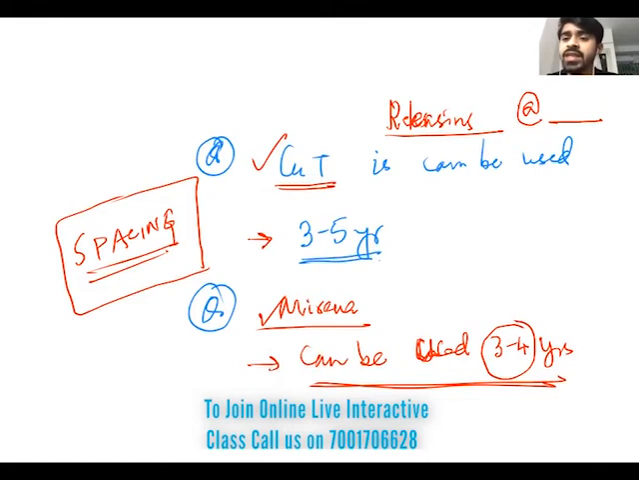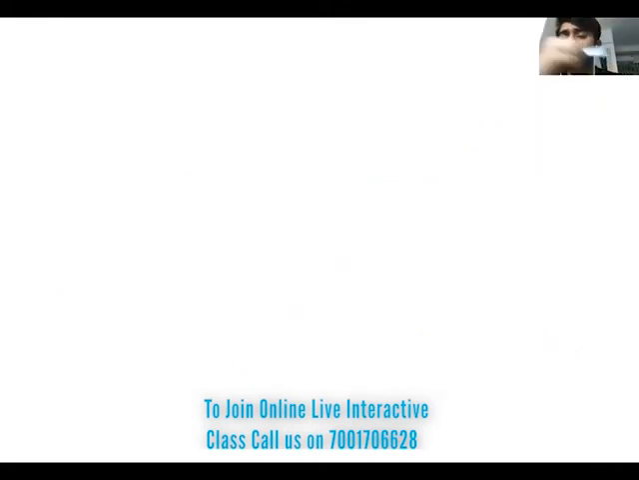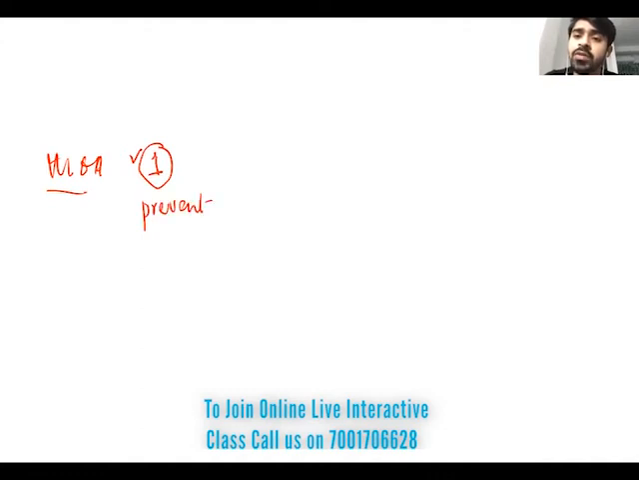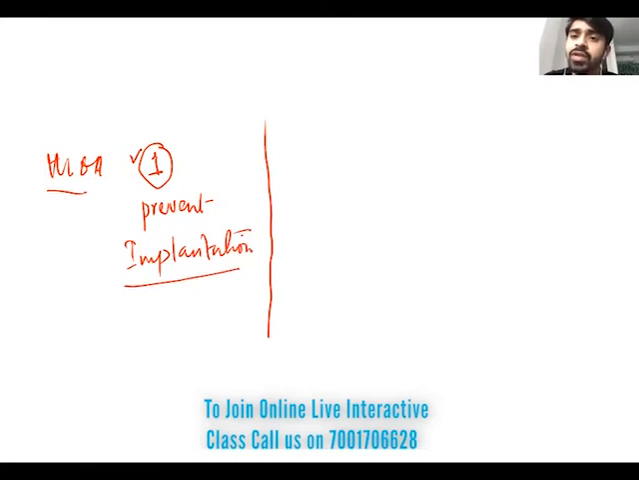Okay. The next thing you have to know is the mechanism. The mechanism of action is also important. The mechanism of the first generation is only one: they will prevent the implantation process. That is the mechanism of the first generation, which is made up of plastic.